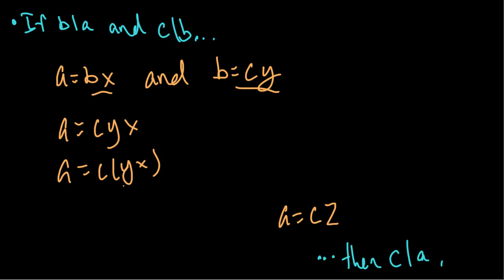We don't know what that integer is exactly, right? But we can substitute a dummy variable for it, right? It's an unknown, so let's put a variable in for it, right? And we'll say that yx is just equal to z. And here we go. We've reached our definition. A is equal to c times z. Then c must divide a, right? So this is how we can use our if-then template to prove some mathematical concept, right?